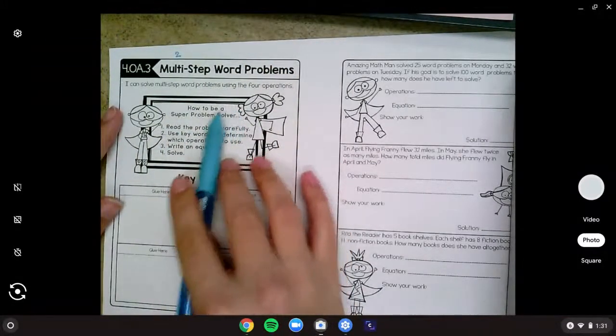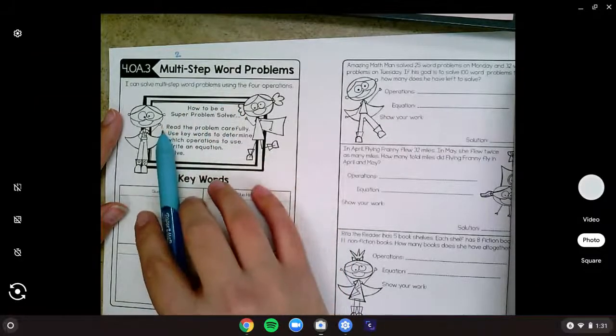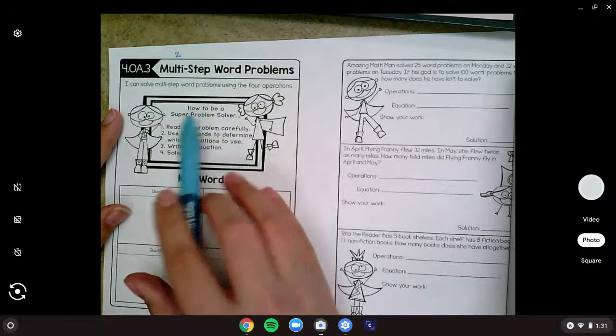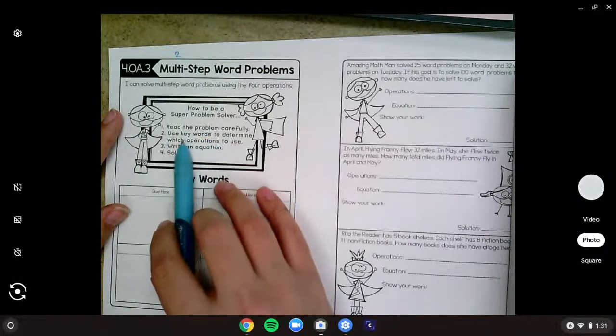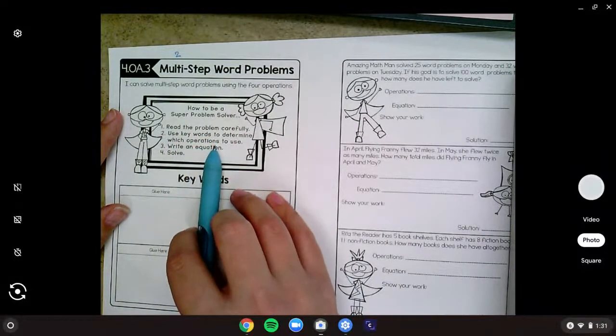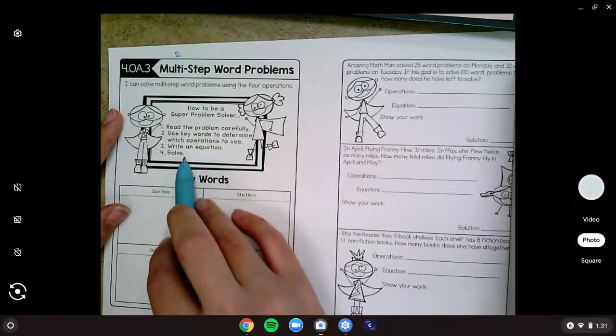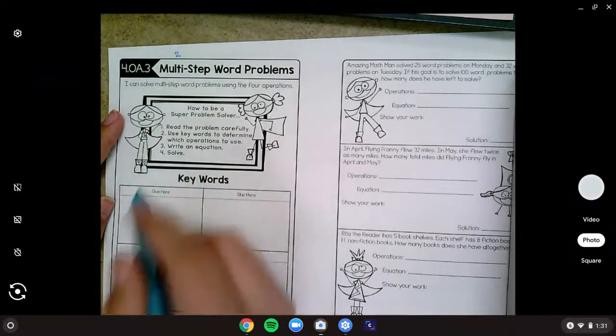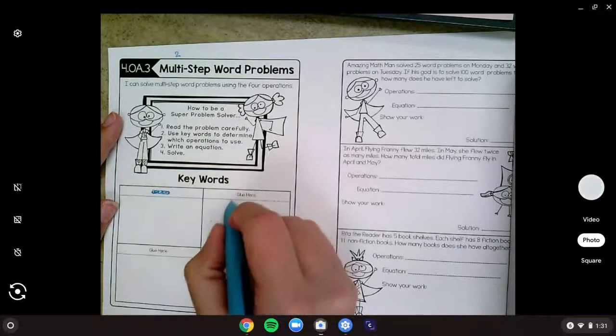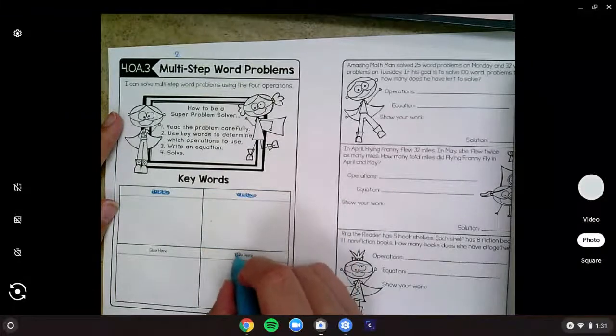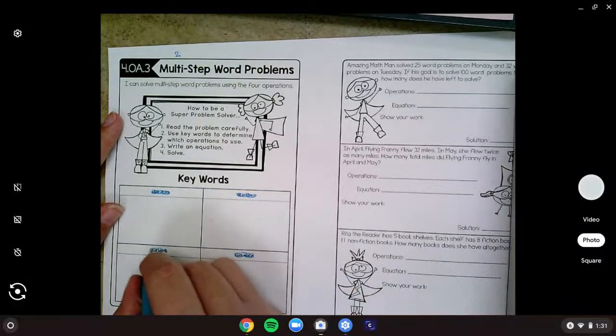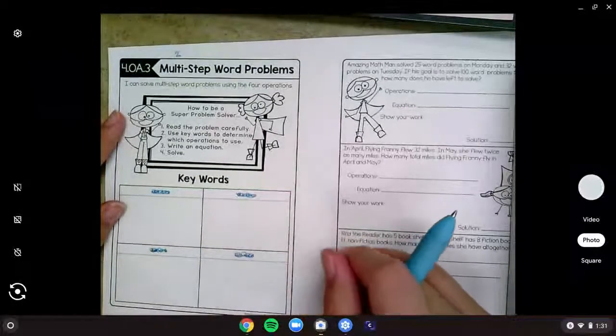How to be a super problem solver. We're going to first read the problem carefully. We're going to use keywords to determine which operations to use. We're going to think through our equations, and we're going to solve, okay? So, what we're going to do first is scribble out the glue here part, because we're not going to cut and glue something else. We're just going to write right on this.